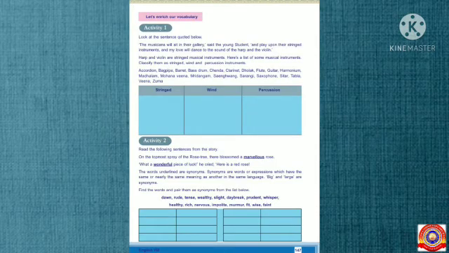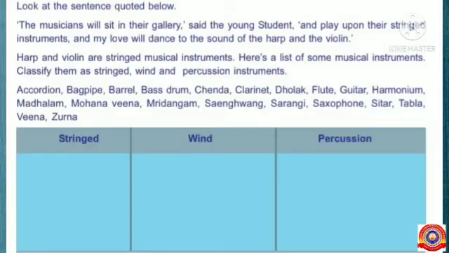Students, now all of you take page number 147. Let's enrich our vocabulary. So, activity 1. Look at the sentence quoted below. The musicians will sit in their gallery, said the young student, and play upon their stringed instruments, and my love will dance to the sound of the harp and the violin.